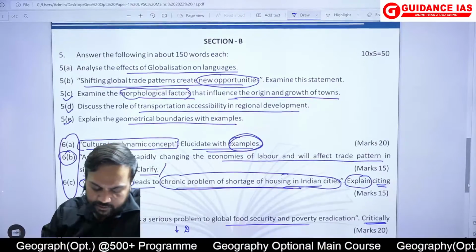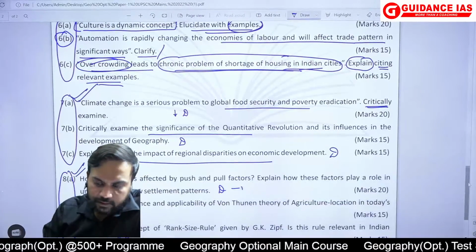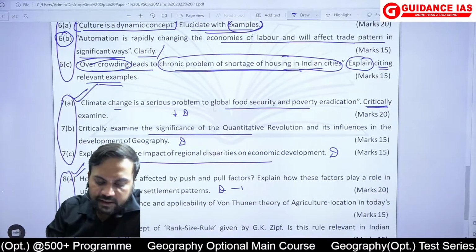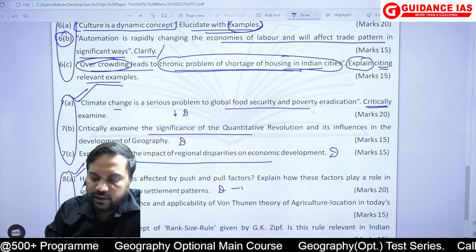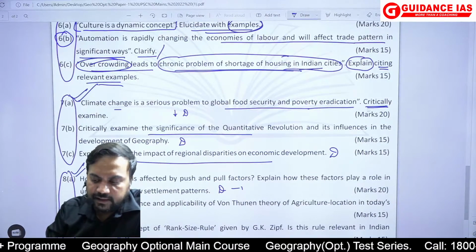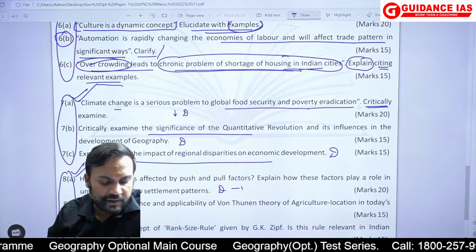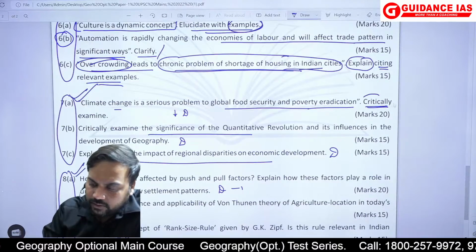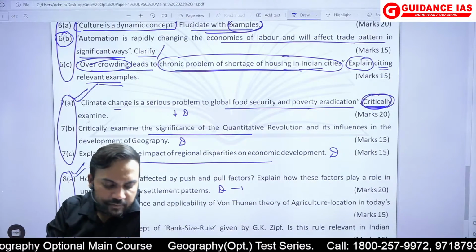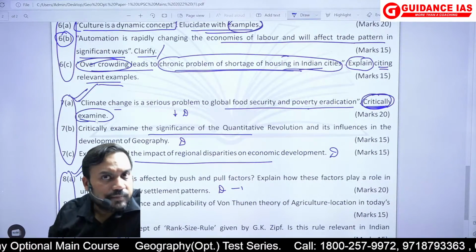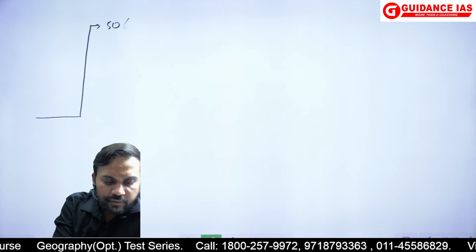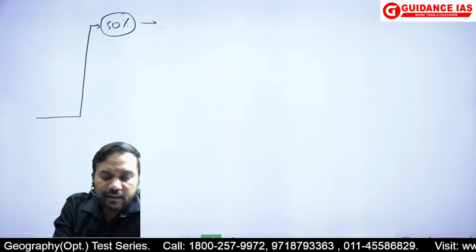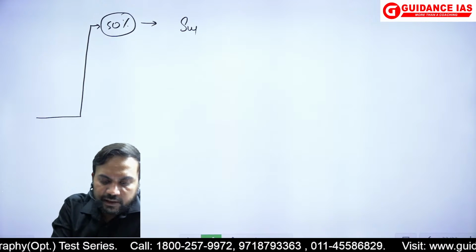Then question number 7. Climate change is a serious problem to global food security and poverty eradication. Critically examine. Question number 7A. Now look here, it is changed. Critically examine. Okay, this means this is a very straightforward question. 50% of the main body I will be writing on supporting this idea.